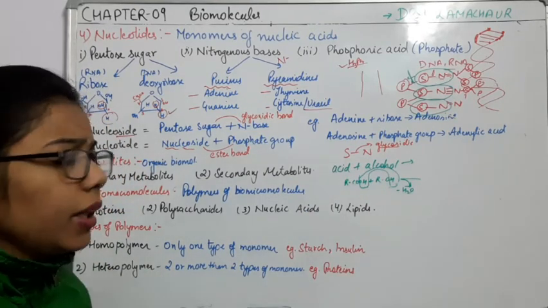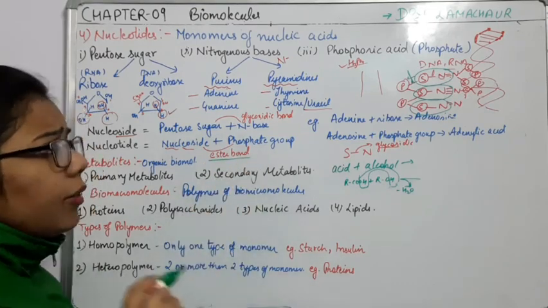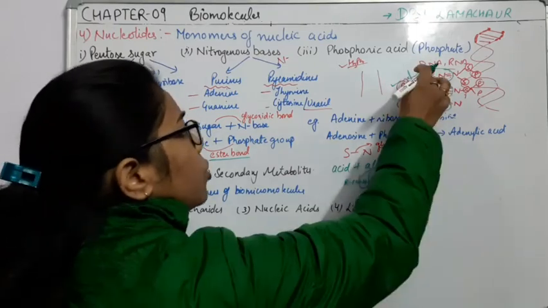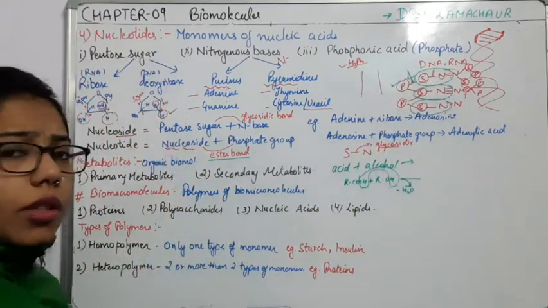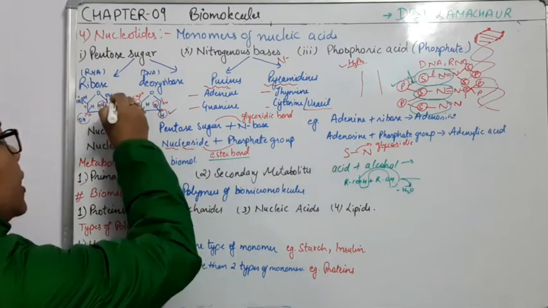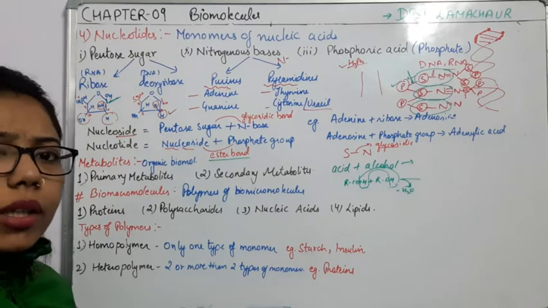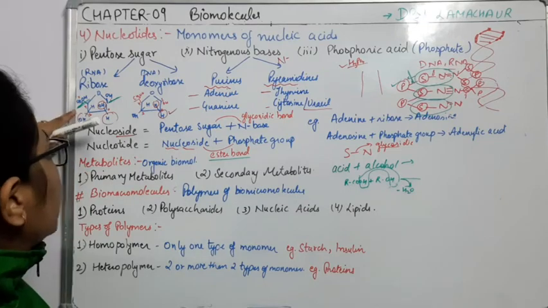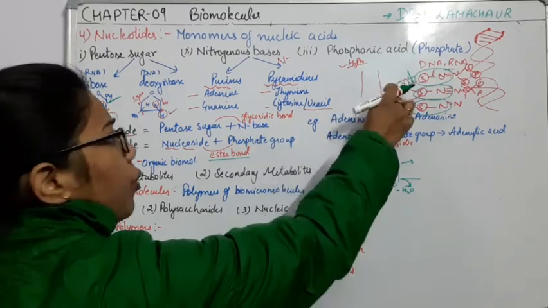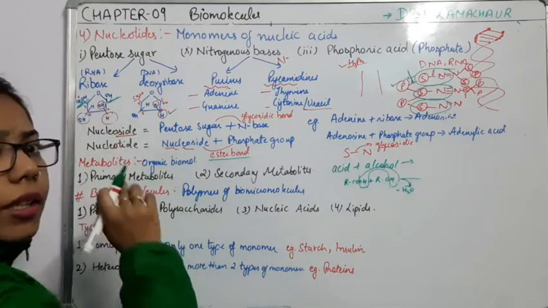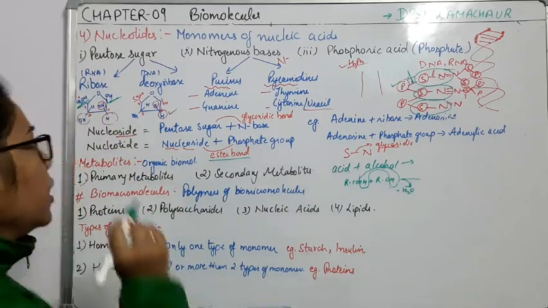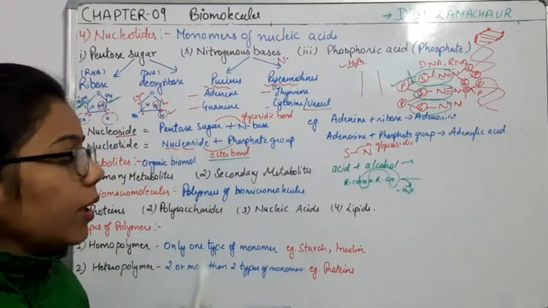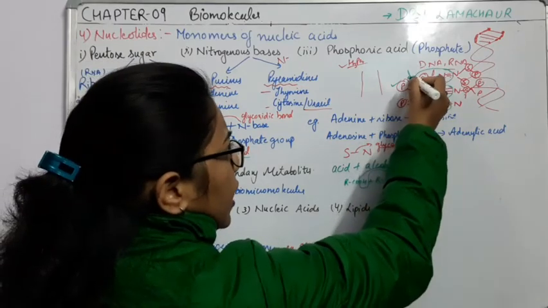The same thing happens here also. We have the acid, that is phosphoric acid. This phosphate will act as the acid, and the sugar, if you see the simpler structure of ribose, contains the OH group, CH2OH. When this CH2OH at the 5 prime end combines with this phosphorus, it forms the ester. So what you can see here is the ester bond.